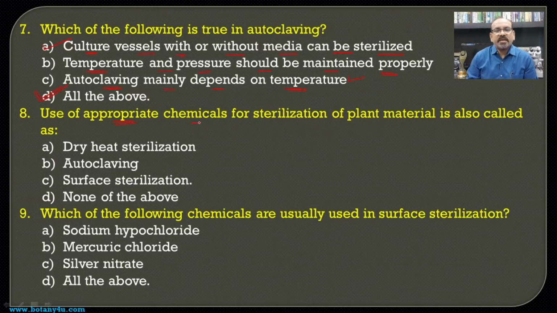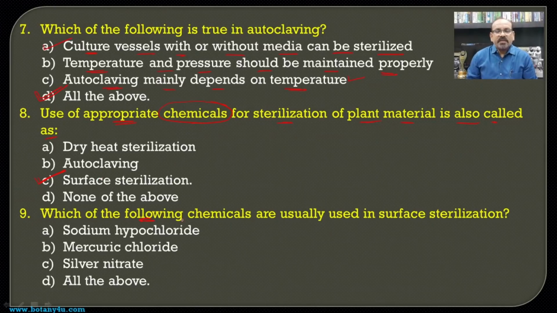Then, use of appropriate chemicals for sterilization of plant material is also known as or called as. So we are talking about chemicals for sterilization, and that we can say is chemical sterilization. And when there is utilization of certain chemicals for sterilization, that process is also known as surface sterilization. Usually the plant material, along with the laminar airflow or the different instruments or equipment which are used in the tissue culture technique, are surface sterilized with the help of 70% alcohol.